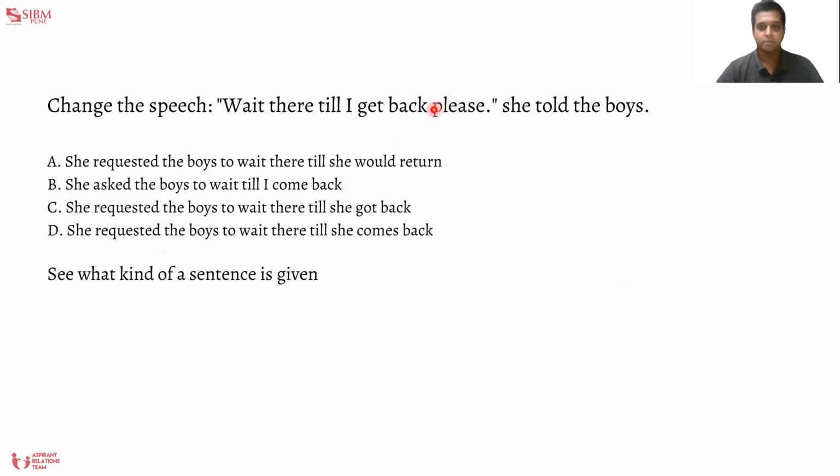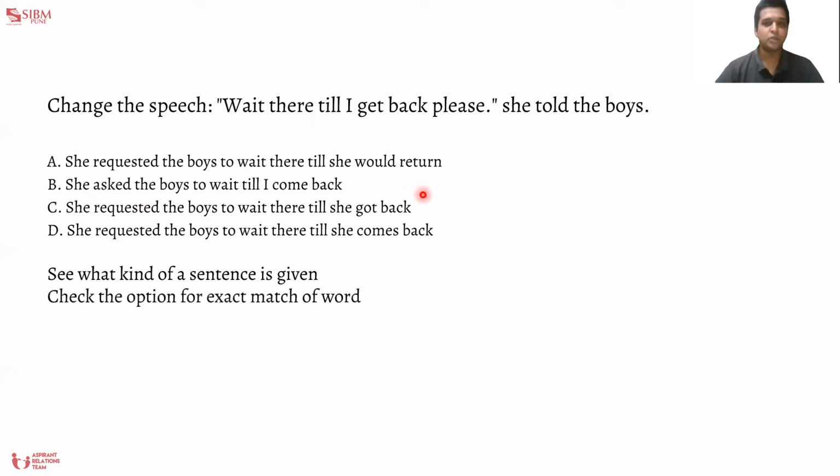If you see the word please, it shows that it is a request and it's not a command or an order. So when we go through the options, we have 3 options which have requested and 1 option which has asked. So we can go ahead and straightforward eliminate that option. So we are down to 3 options now.